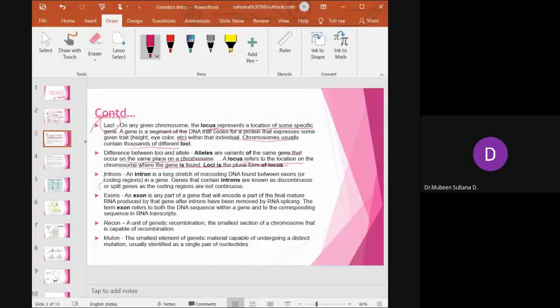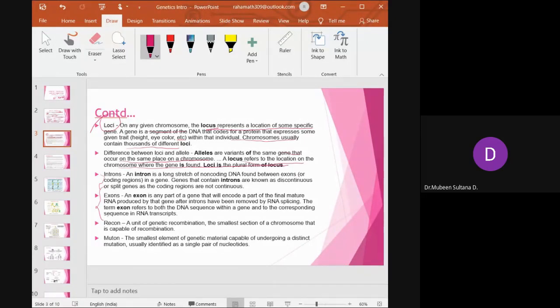Then introns. We studied yesterday itself, right? What are introns? The intervening sequences which do not code for any information are called introns. During splicing, these introns will be removed. Then you have exons. What are exons? An exon is any part of the gene that encodes a part of the final mature RNA. You remember transcription and translation, right? The central dogma of protein synthesis.